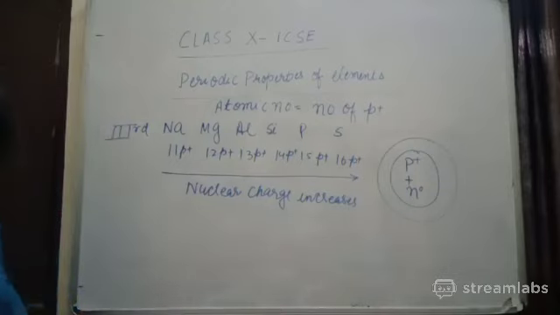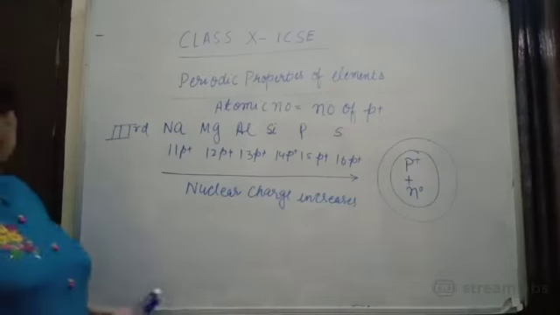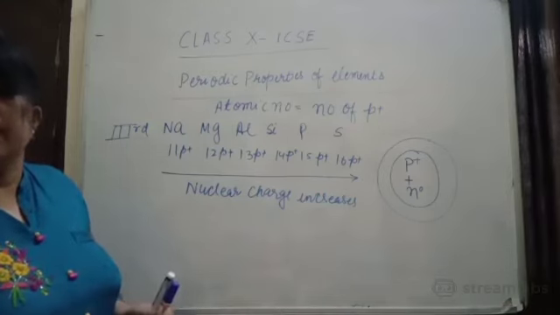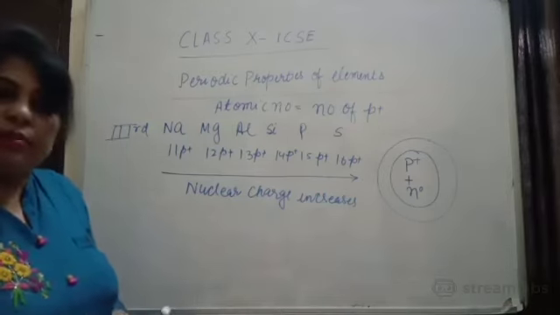Okay. Now I am going to start the next topic, that is ionization potential. Yes, I have explained nuclear charge, beta.